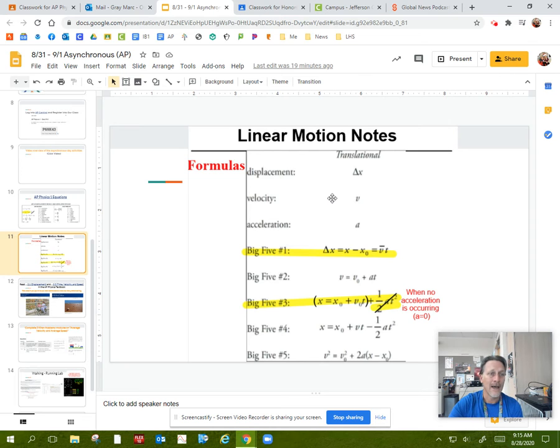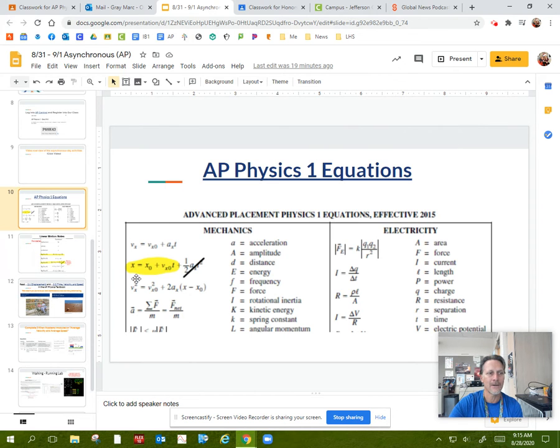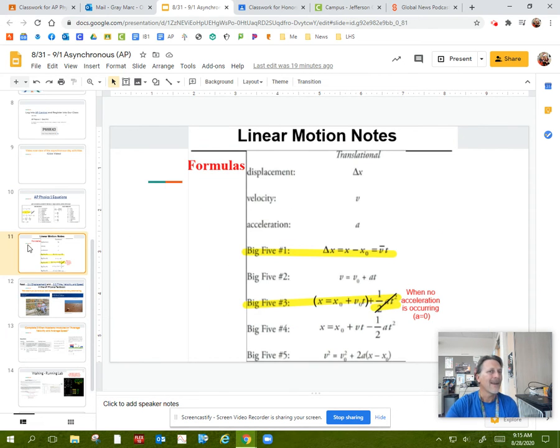Also, as we get into kinematics here, we're going to notice that there's the big 5 formulas, and these are all just taking those formulas that are in the 3 and reworking them. And it's good to have these somewhere where we can see them. We'll be using these throughout this whole kinematics unit. So there's some resources for you.